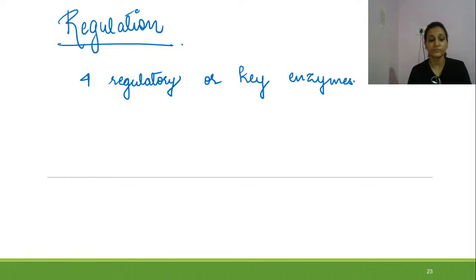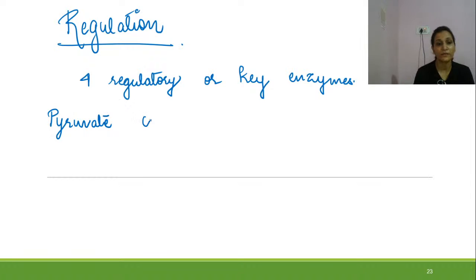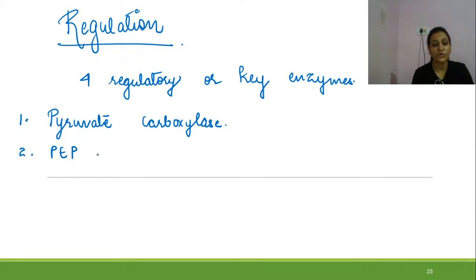The enzymes are pyruvate carboxylase, then second is phosphoenolpyruvate carboxykinase.